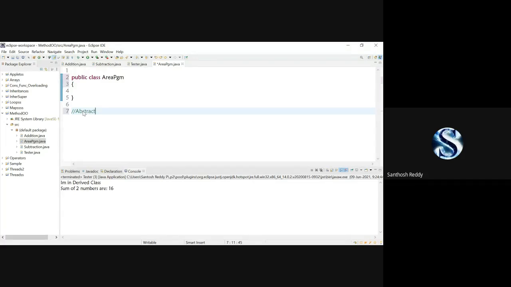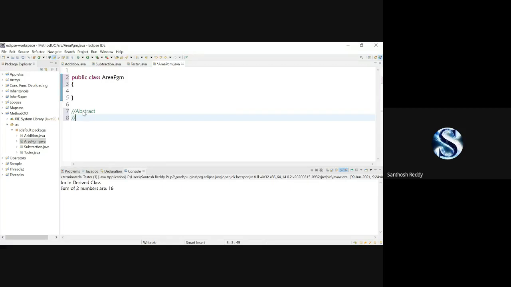In the concepts of OOP, I have explained inheritance, polymorphism, abstraction, and encapsulation. Abstraction is nothing but what is called abstract. Does anyone have an idea what we mean by abstract? When you don't have any idea how to implement something, but you have an idea of the project, you don't have the details, but you have some methods or some details.